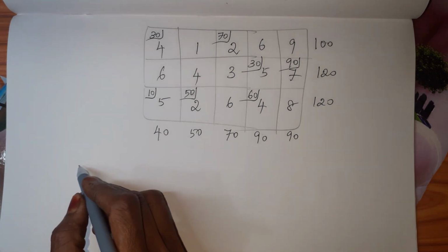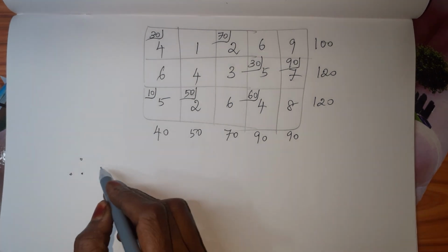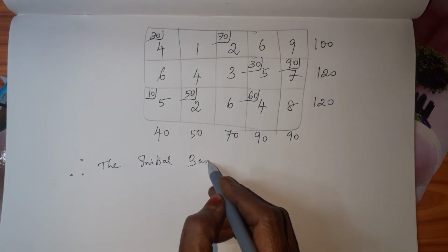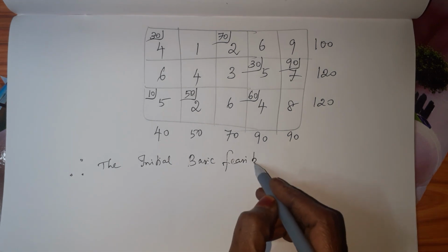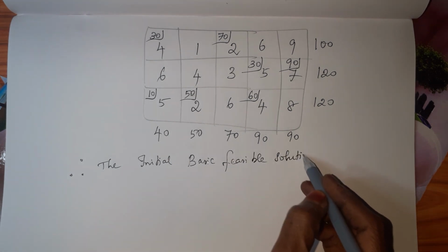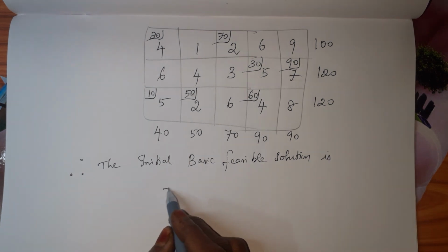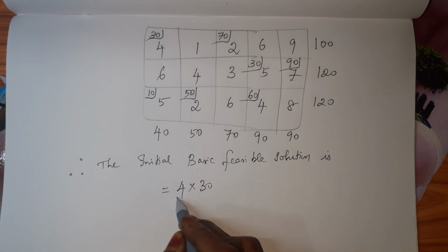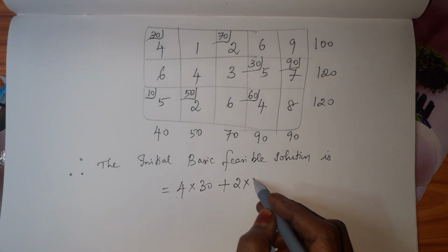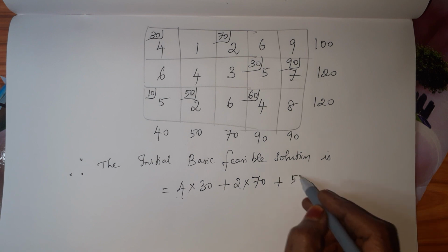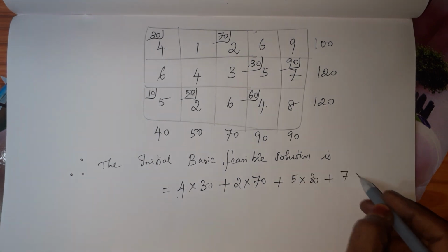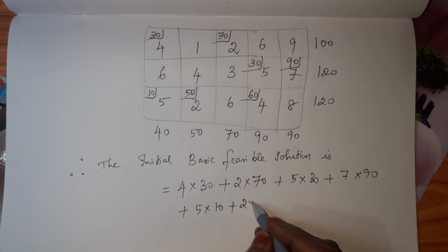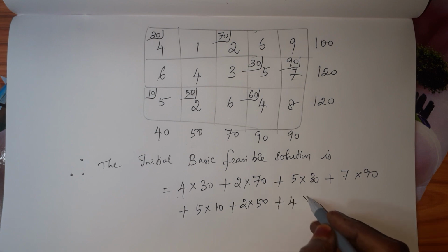Okay. Now we have to write the initial basic feasible solution. Therefore, the initial basic feasible solution is equal to 30 into 4, that is cost into allotment. 4 into 30 plus 2 into 70 plus 5 into 30 plus 7 into 90 plus 5 into 10 plus 2 into 50 plus 4 into 60.